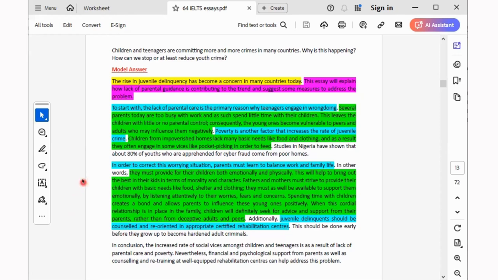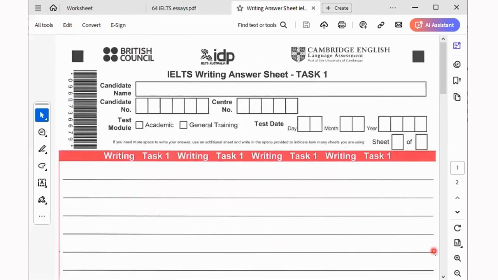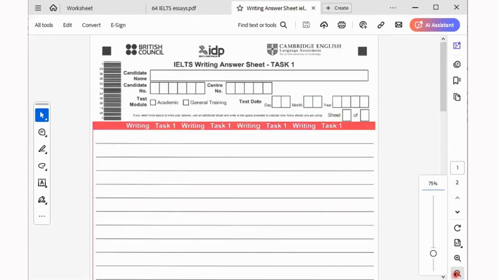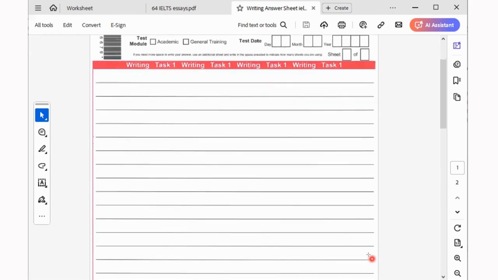You can download the sheets and practice with it. If you look at this thing here now, you can see that it's just basically a ruled sheet. This is how your exam sheet will look on the exam day for IELTS writing. They wrote Writing Task 1 on this one. For Task 2, they will write Writing Task 2. There's nothing special. So somebody writes 15 words in a line, 15 words, 15 words. So the person knows that he just needs to write a minimum of 17 lines to make up 250 words. So you can print out this kind of document and practice with it.